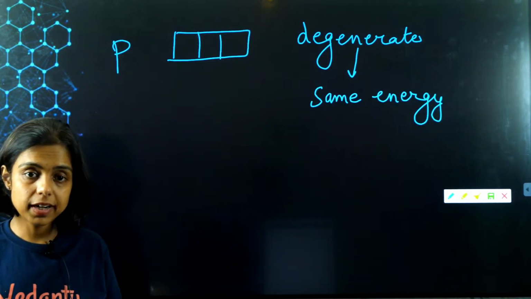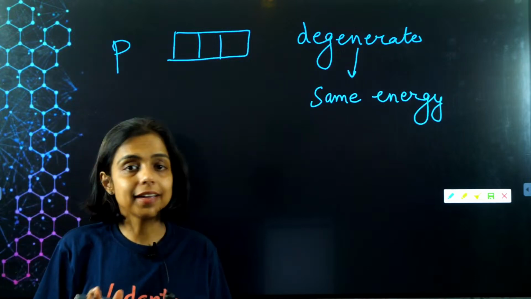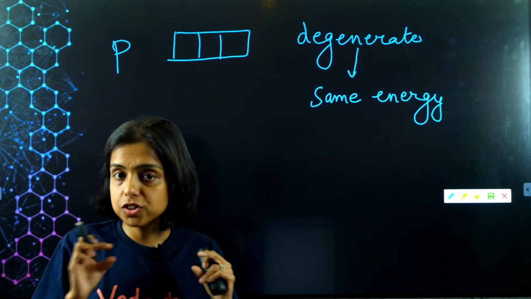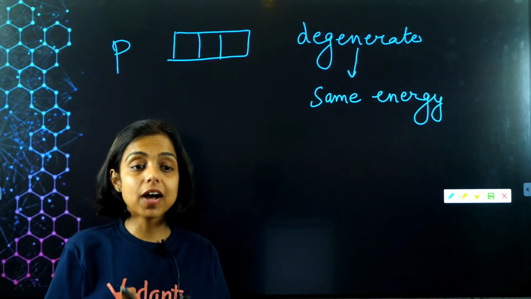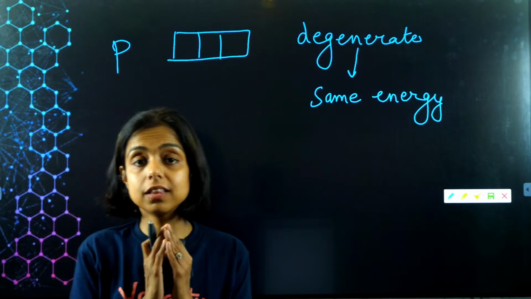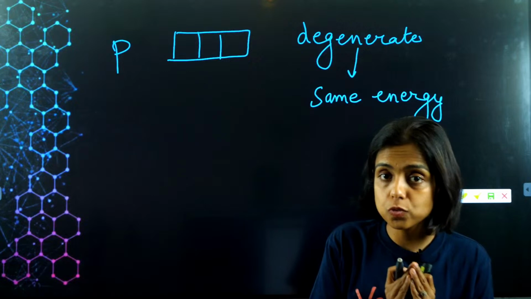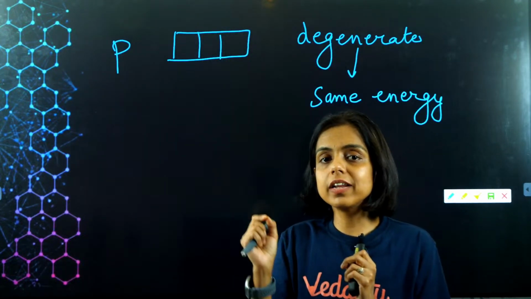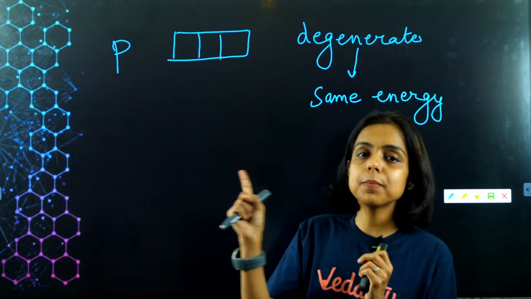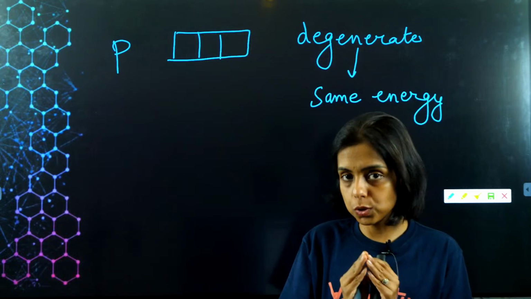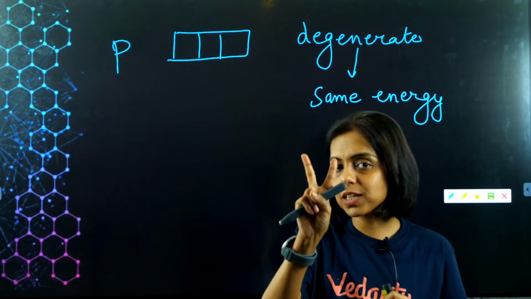So if I am filling electrons in degenerate orbitals, the ones having the same energy, then according to Hund's rule I am supposed to fill one electron in each, and then the pairing will take place. As I told you, in one orbital I can fill a maximum of 2 electrons.